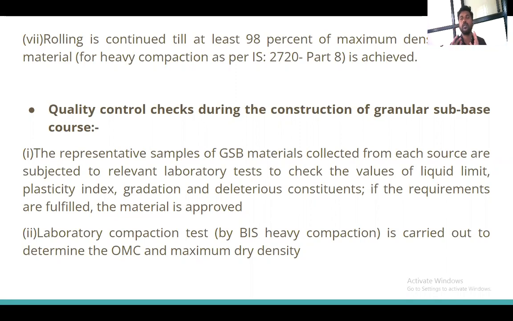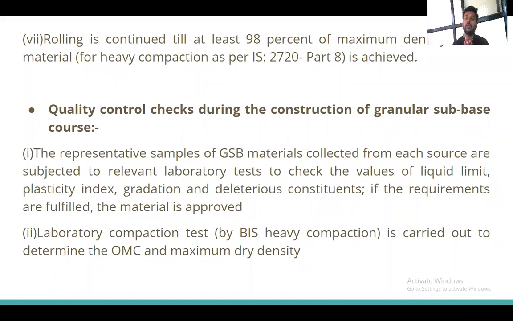Then after compacting, I have to go for the rolling of that layer. Okay, and whenever I am rolling, I have to make sure that 1/3 portion is overlapped for the second turn. At least 1/3 portion should overlap for the second turn, and the rolling speed should be 5 kmph. 5 kmph should be the speed of the roller.